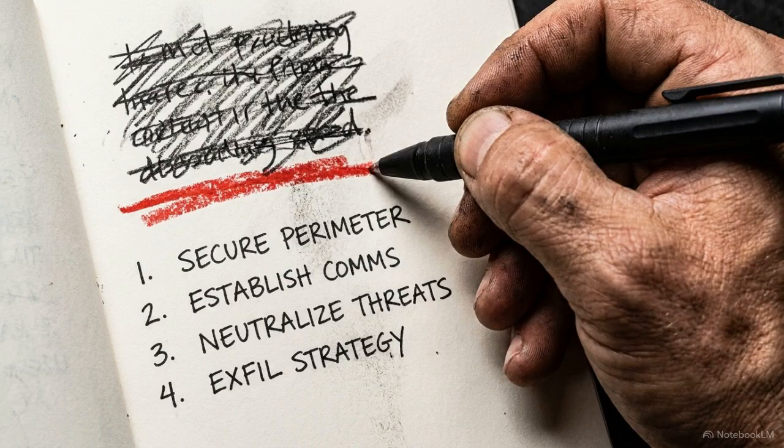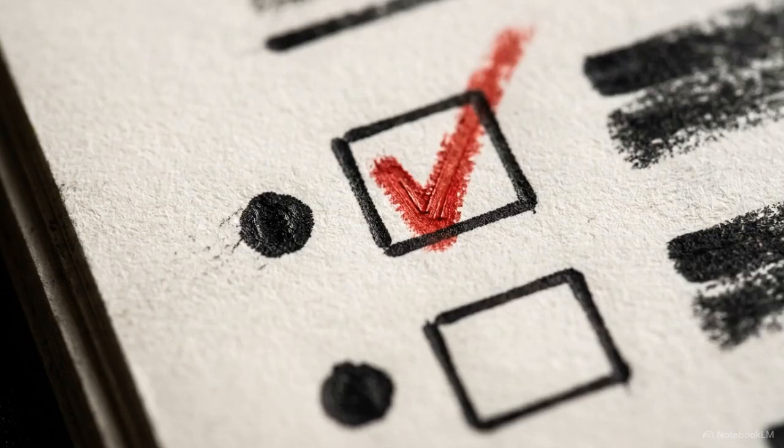Stripping the emotion from an event turns it into a list of tasks. The 2 points in your notebook are now specific variables you can control, rather than a reflection of your ability.